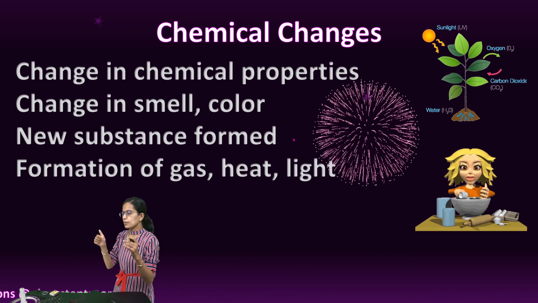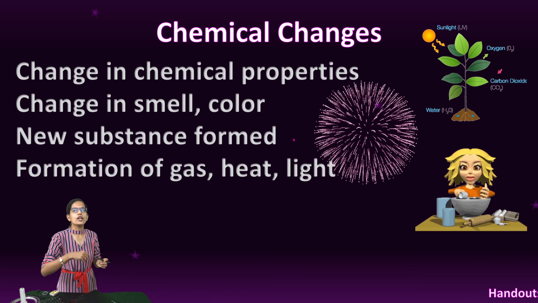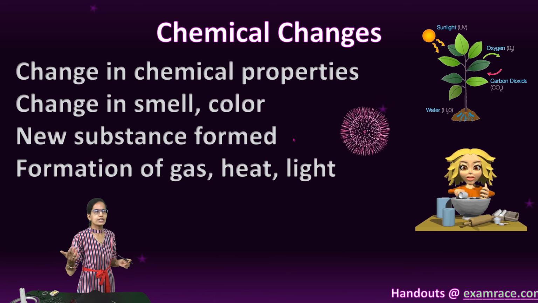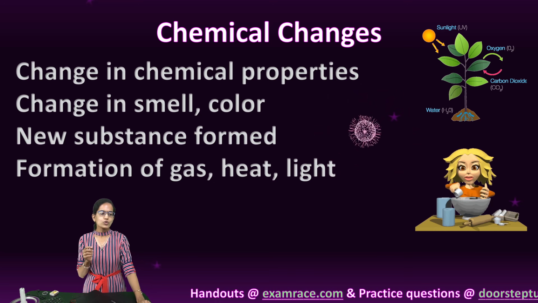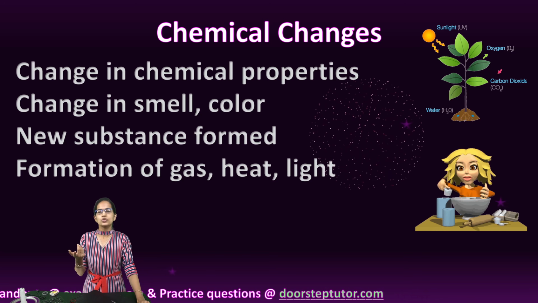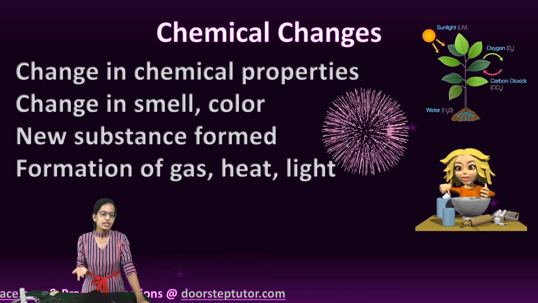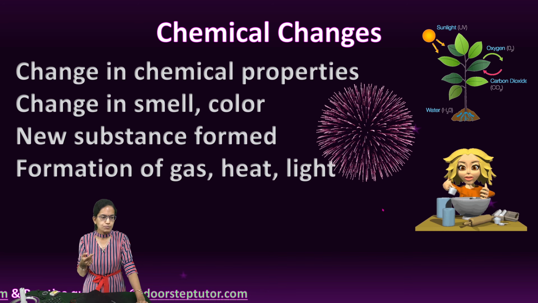There can be production of heat, light or any other radiation, ultraviolet radiation, or even sound. All of those would be examples of chemical change. A very good example to start with is fireworks. Fireworks have great sounds and this is an example of a chemical change. So sound is produced here.